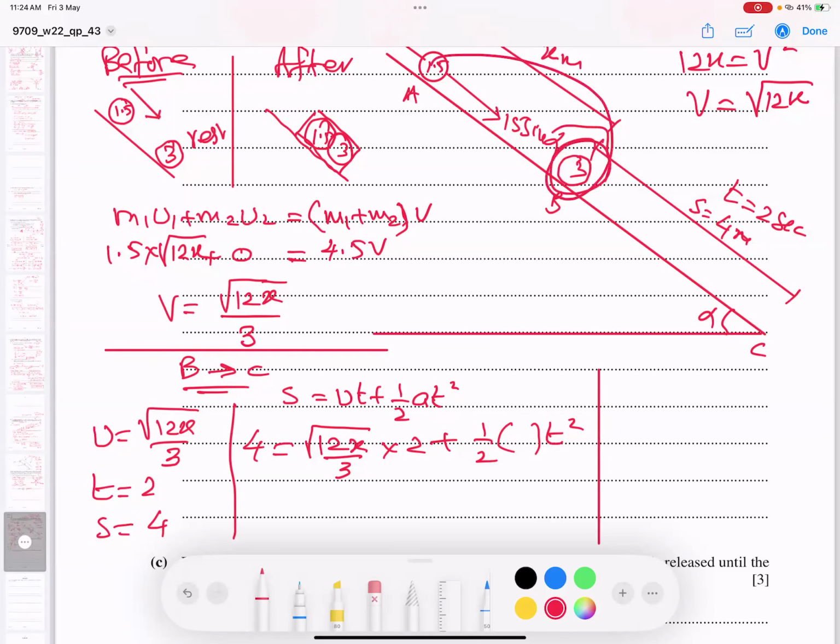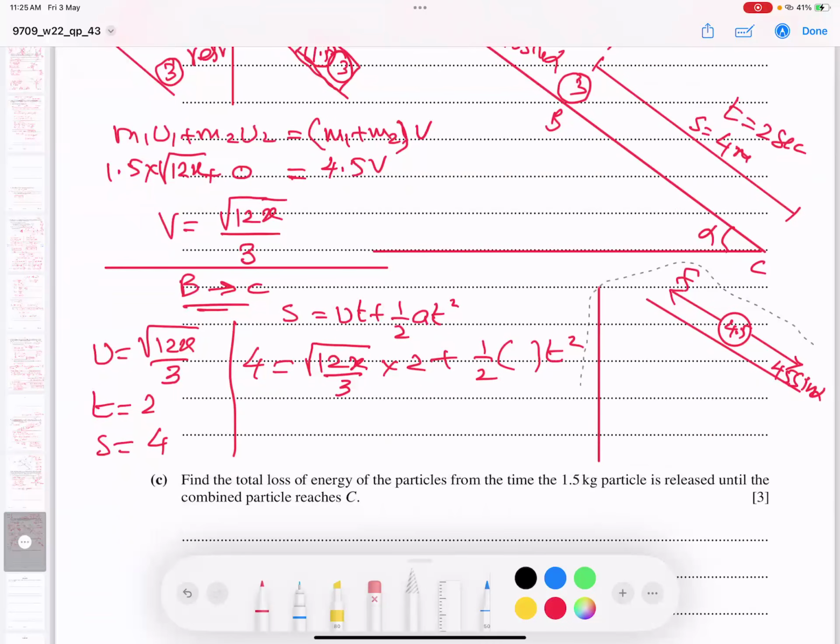Combined particle, after collision, we coalesce. So let's talk about that. So this is a combined particle that is 4.5. How 4.5? Because 3 and 1.5 together. So this is a weight component that is 45 sine alpha. And what is this? Friction force. Okay, and students, now I'm going to find out the other acceleration.